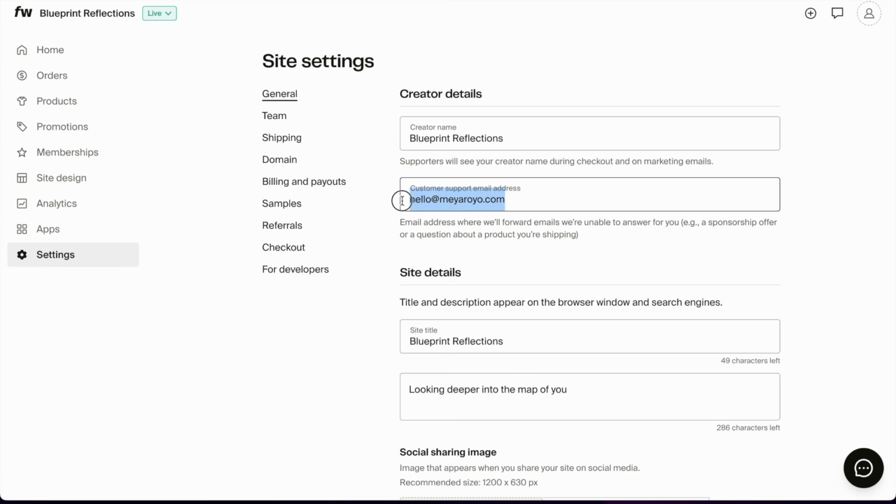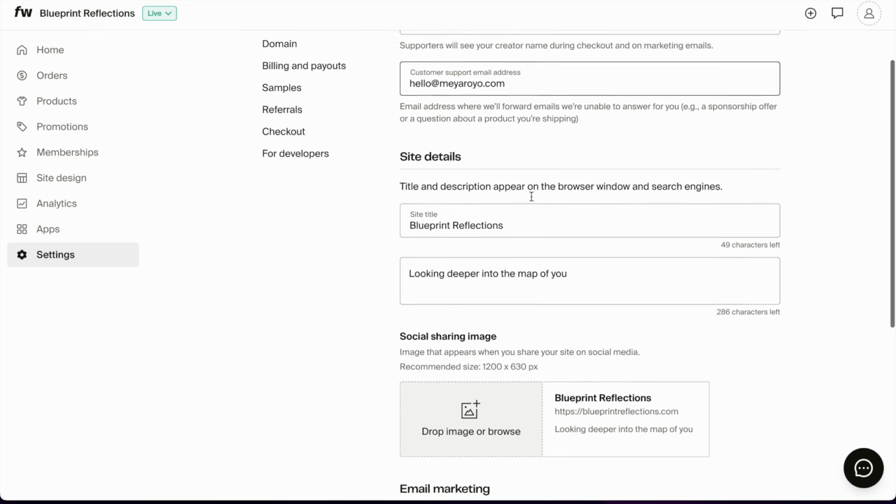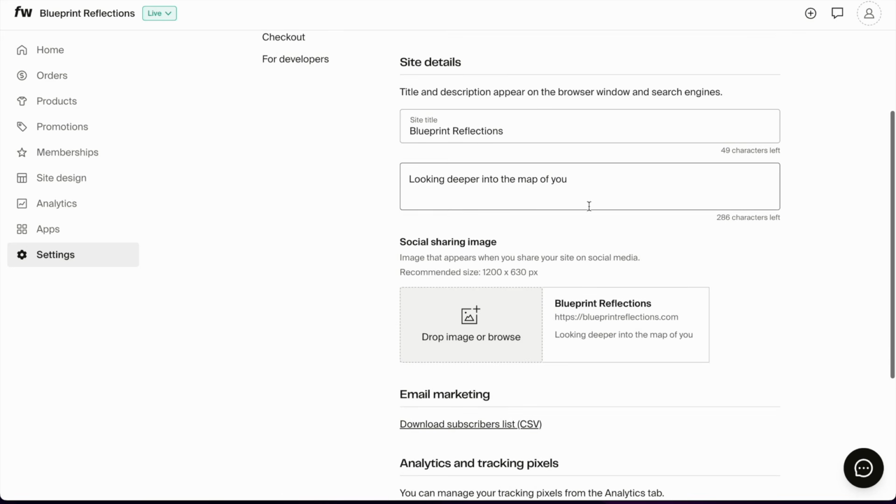So this email address is an email address for customer support from Fourthwall to contact you if they cannot reply to that question. This actually did happen with my ex's shop because he was selling code as a digital product and we didn't put any other email address. And someone had a question about the version of this app that he designed, and Fourthwall forwarded that question to him.